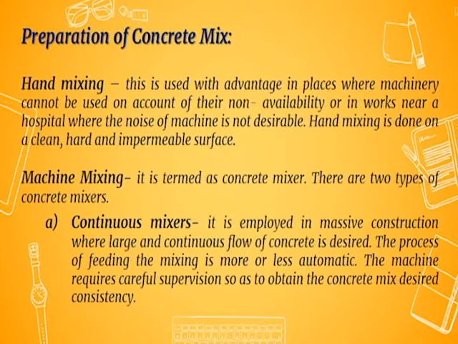There are two types of concrete mixers. The first one is continuous mixers. It is employed in massive construction where large and continuous flow of concrete is desired. The process of feeding the mixing is more or less automatic. The machine requires careful supervision so as to obtain the concrete mix of desired consistency.